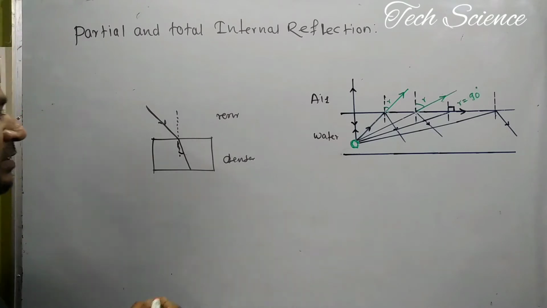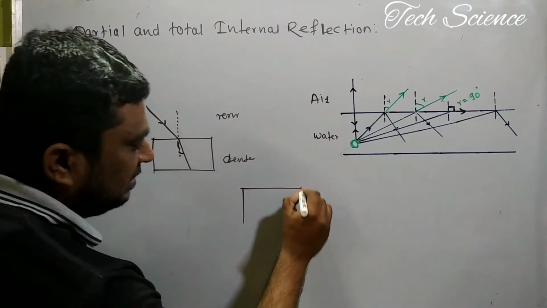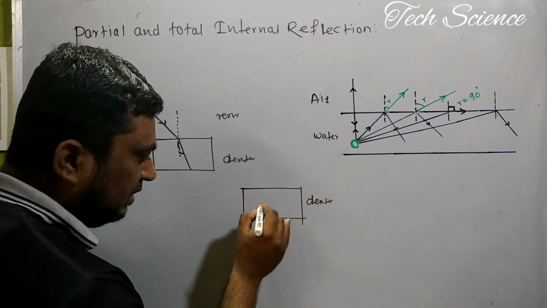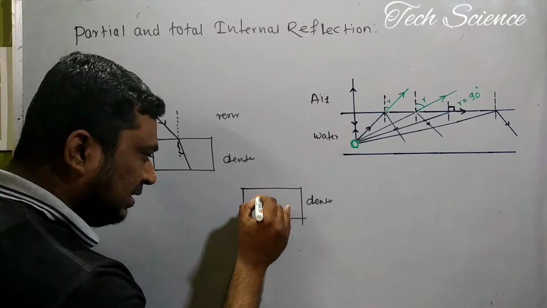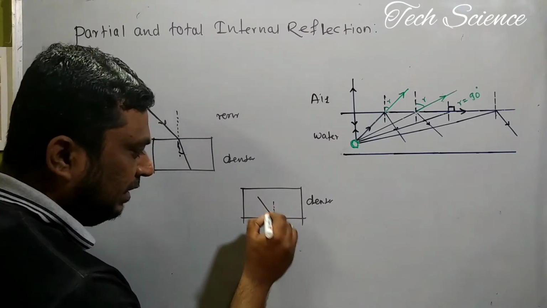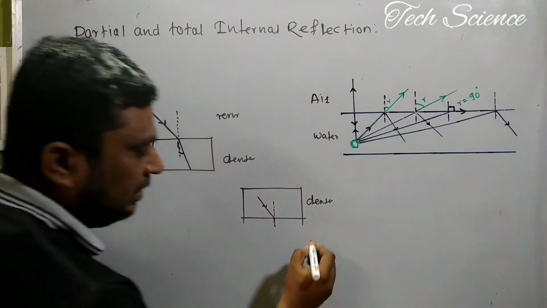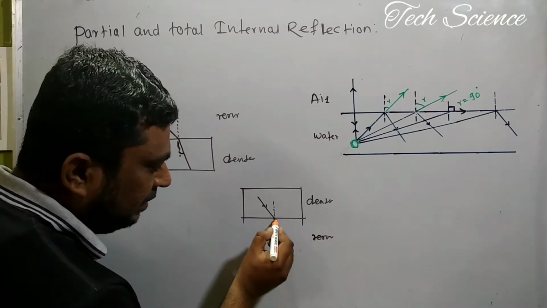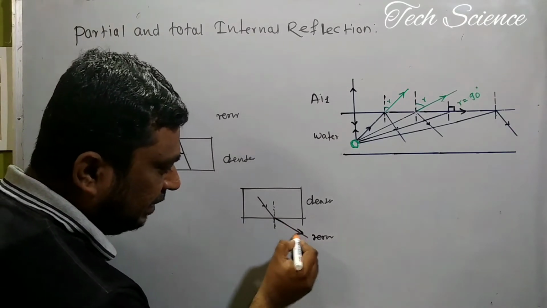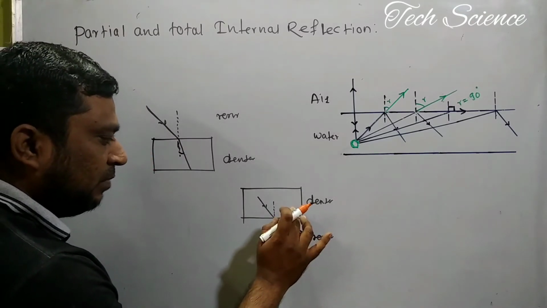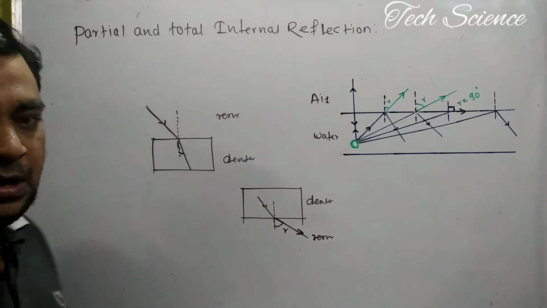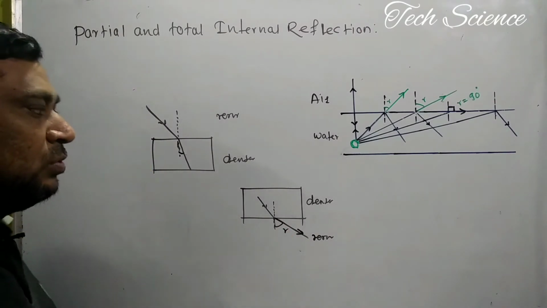Second case: for example, this is a denser medium, this is the ray, and this is the normal. Right now the light ray is in the denser medium, and when it leaves into the rarer medium, refraction occurs, but the refracted ray, the ray which has just passed from denser to rarer medium, bends away from the normal. These two rules you have to keep in mind.